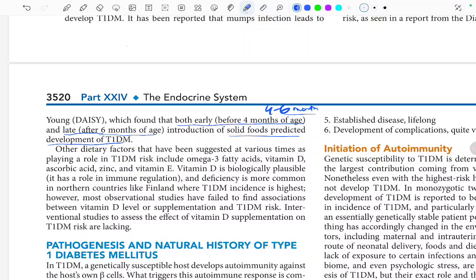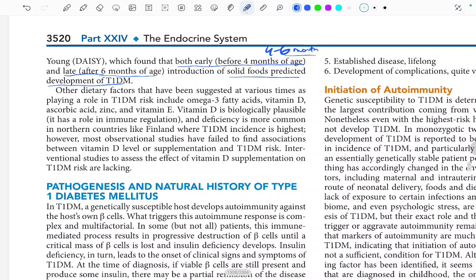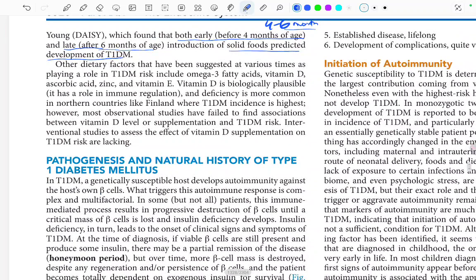Interventional studies to assess the effect of vitamin D supplementation on type 1 diabetes mellitus are lacking. Okay, but somehow vitamin D deficiency and type 1 diabetes mellitus are all interlinked, and yeah, that's it. The pathogenesis and natural history of type 1 diabetes will be dealt with in the next video. Thank you.